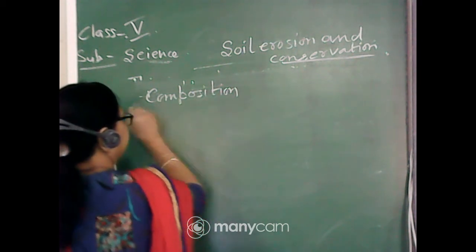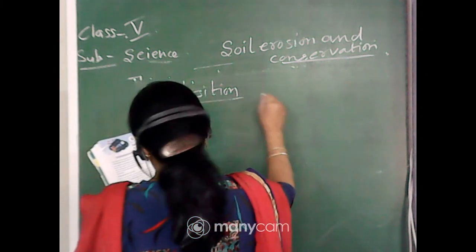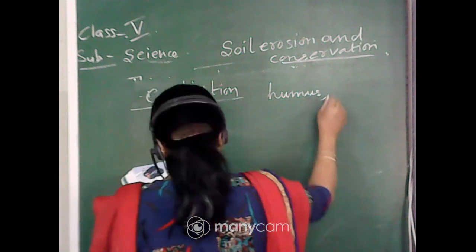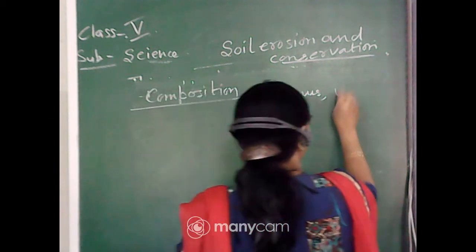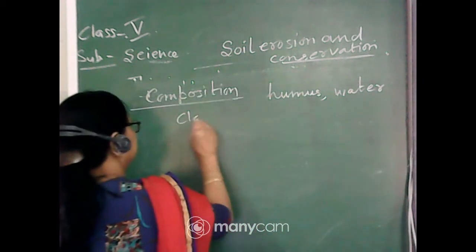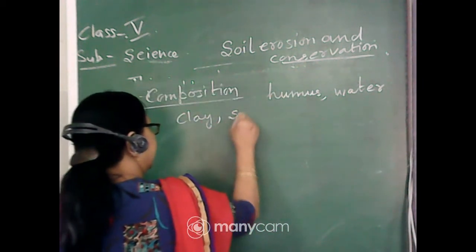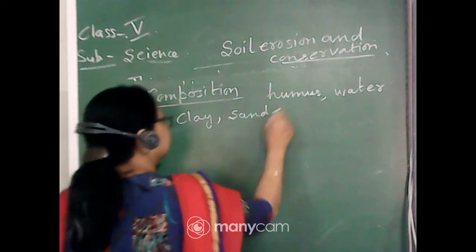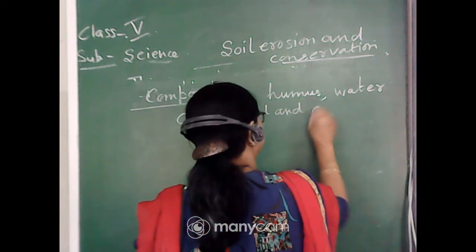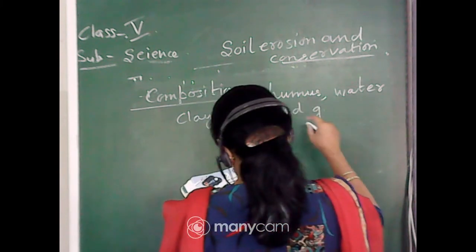Composition of soil is, first one is humus, then water, clay, sand, humus, water, clay, sand and gravel. Yes, the gravel is very important.